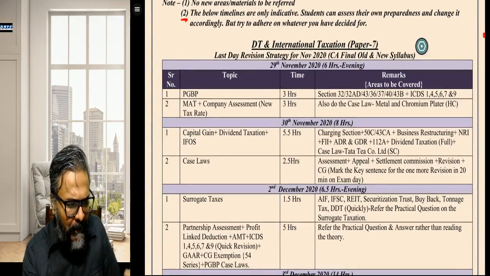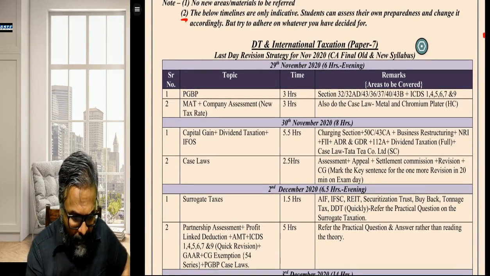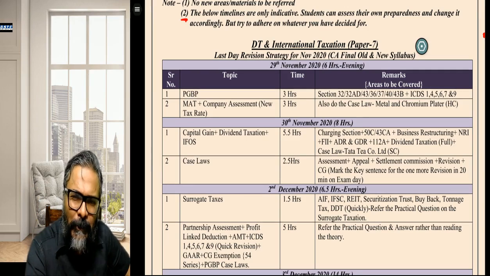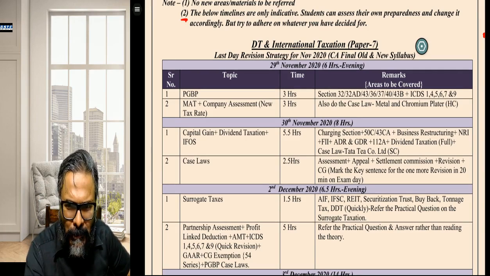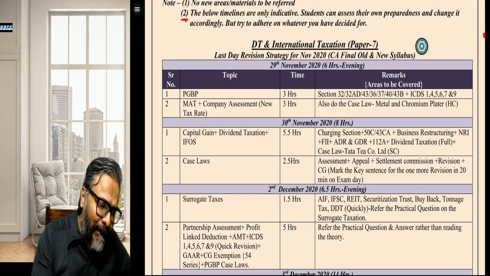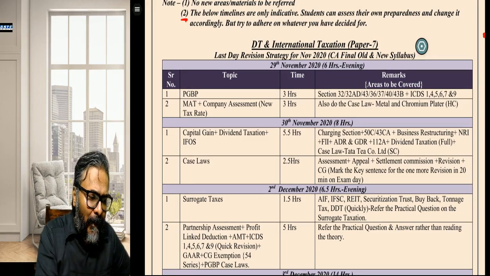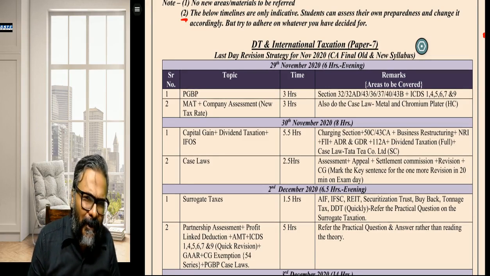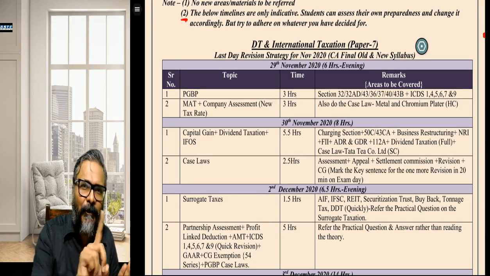Students, attack PGBP on the evening of the 29th. You'll say, why PGBP? Because obviously you are done with your costing, the first paper of your group 2, or SCMPE for the new course. Please attack this PGBP. 3 hours is the time, but I have allotted 6 hours, considering that you come at 6 o'clock and take some bit of rest. Please ensure that the 6 hours of that day become crucial.